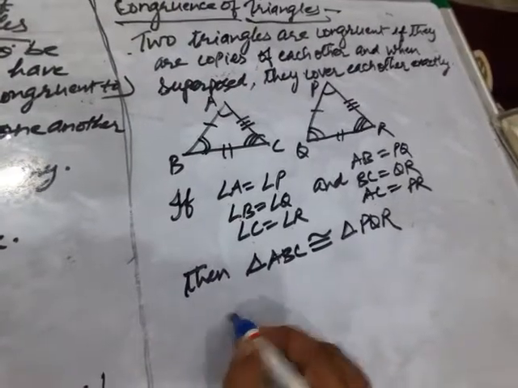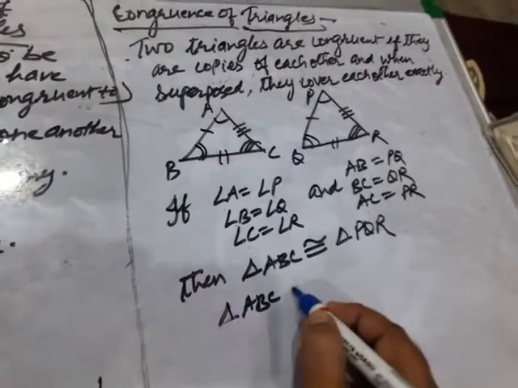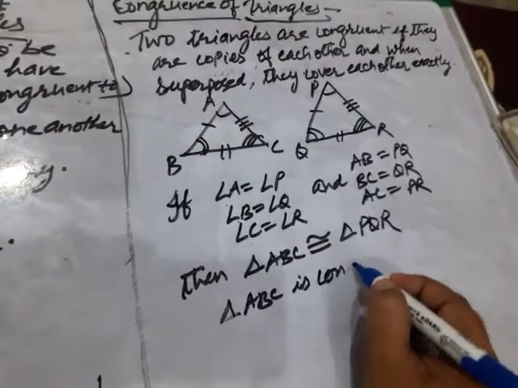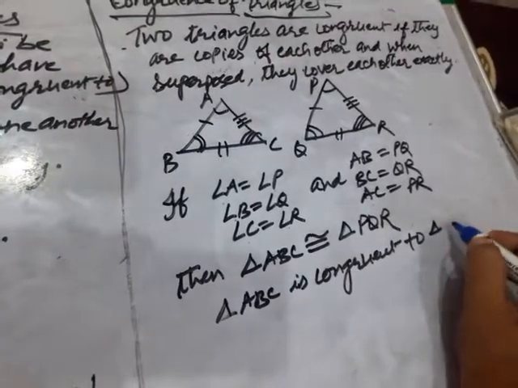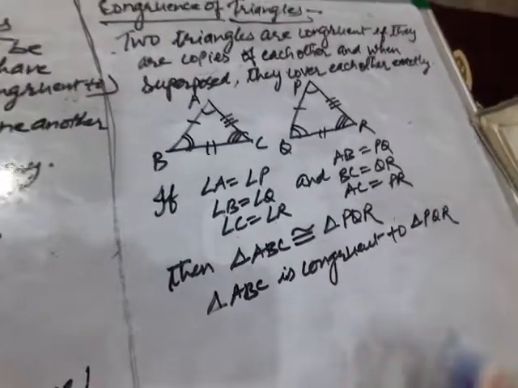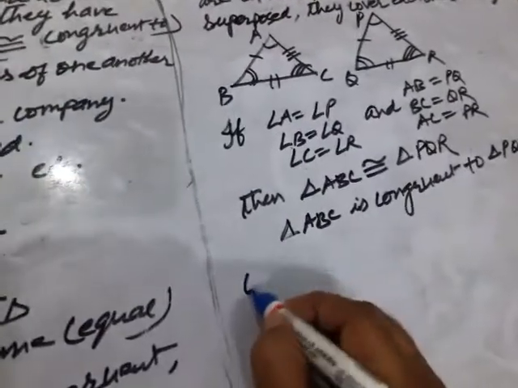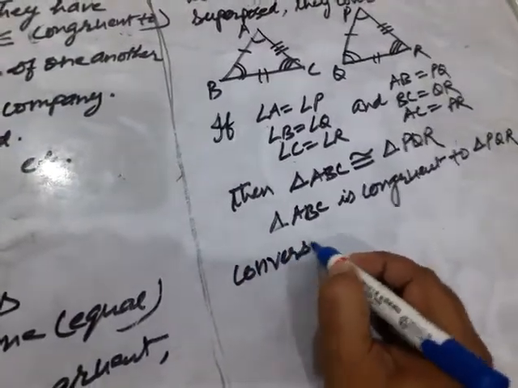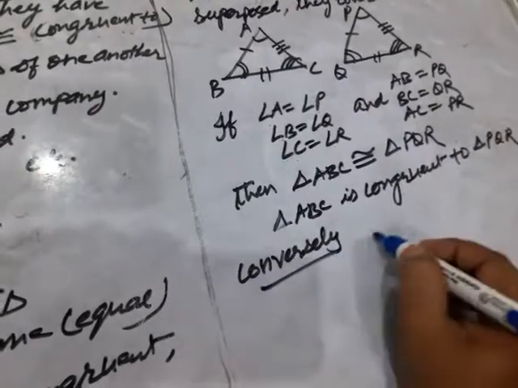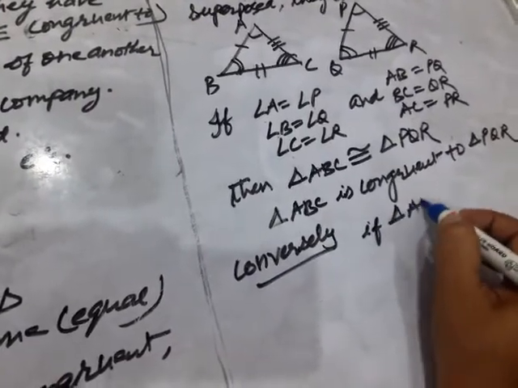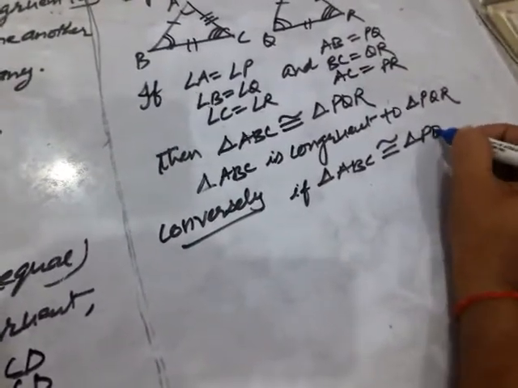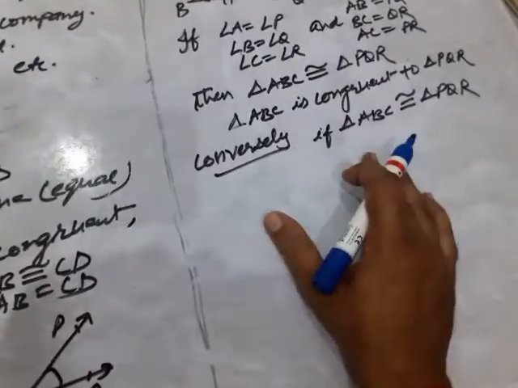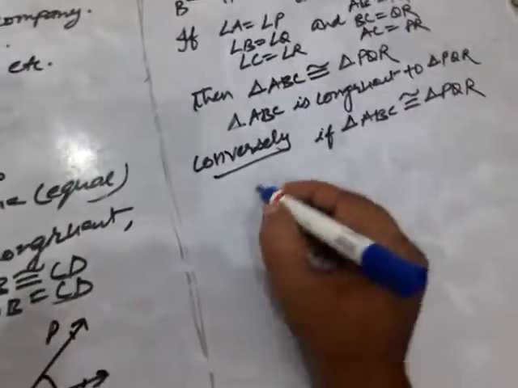And how will you read it out? Triangle ABC is congruent to triangle PQR. Also, conversely, you can write: if triangle ABC is congruent to triangle PQR, what does it mean? If triangle ABC is congruent to triangle PQR, then how many corresponding parts are there?